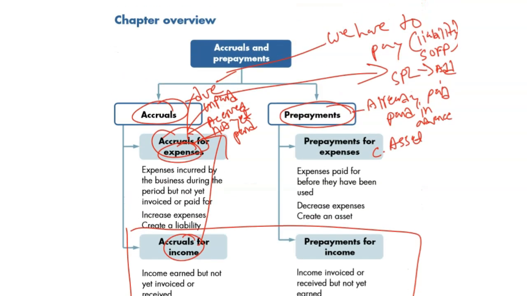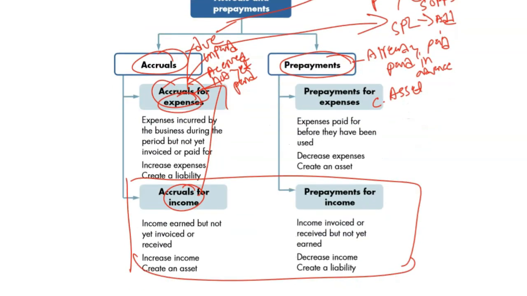And accruals of expense is a current liability, not just liability, current, short term. Prepayment of expense is a current asset in SOFP. And in SPL, remember, we deduct. Because it's already paid, that's why we deduct.